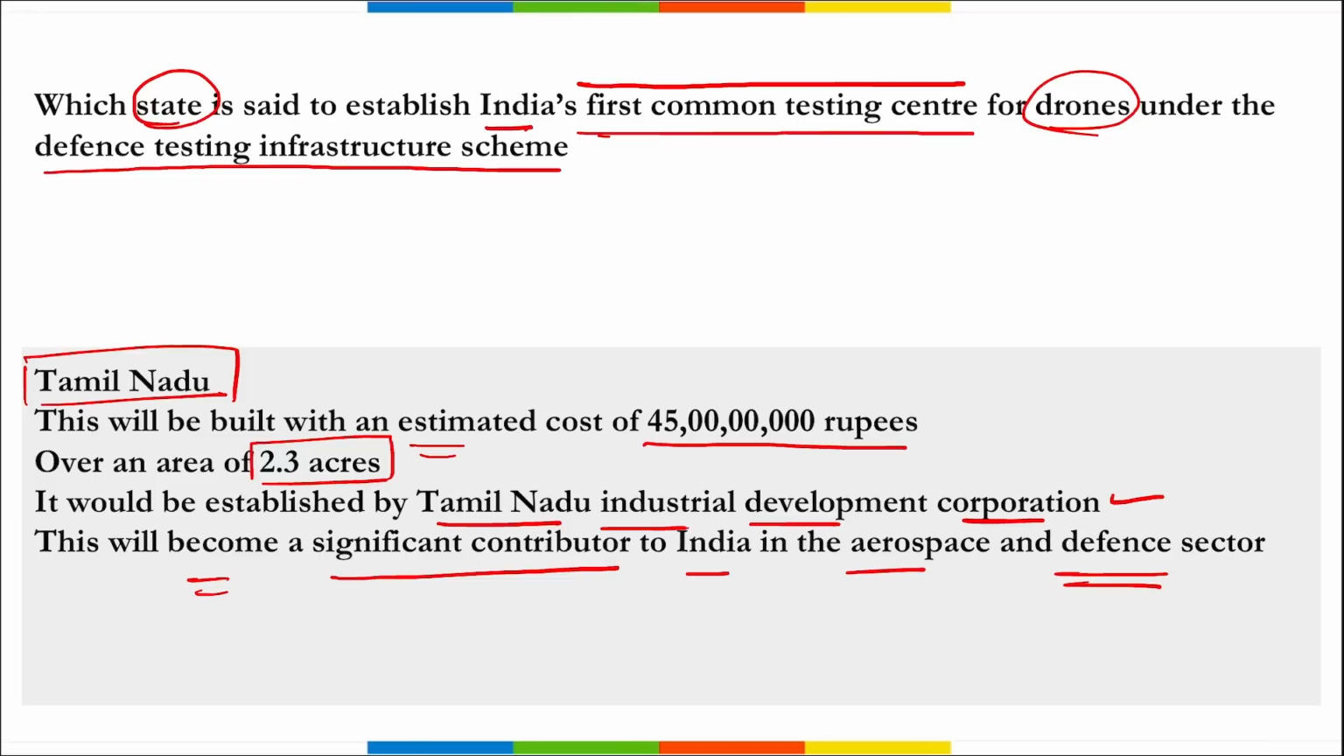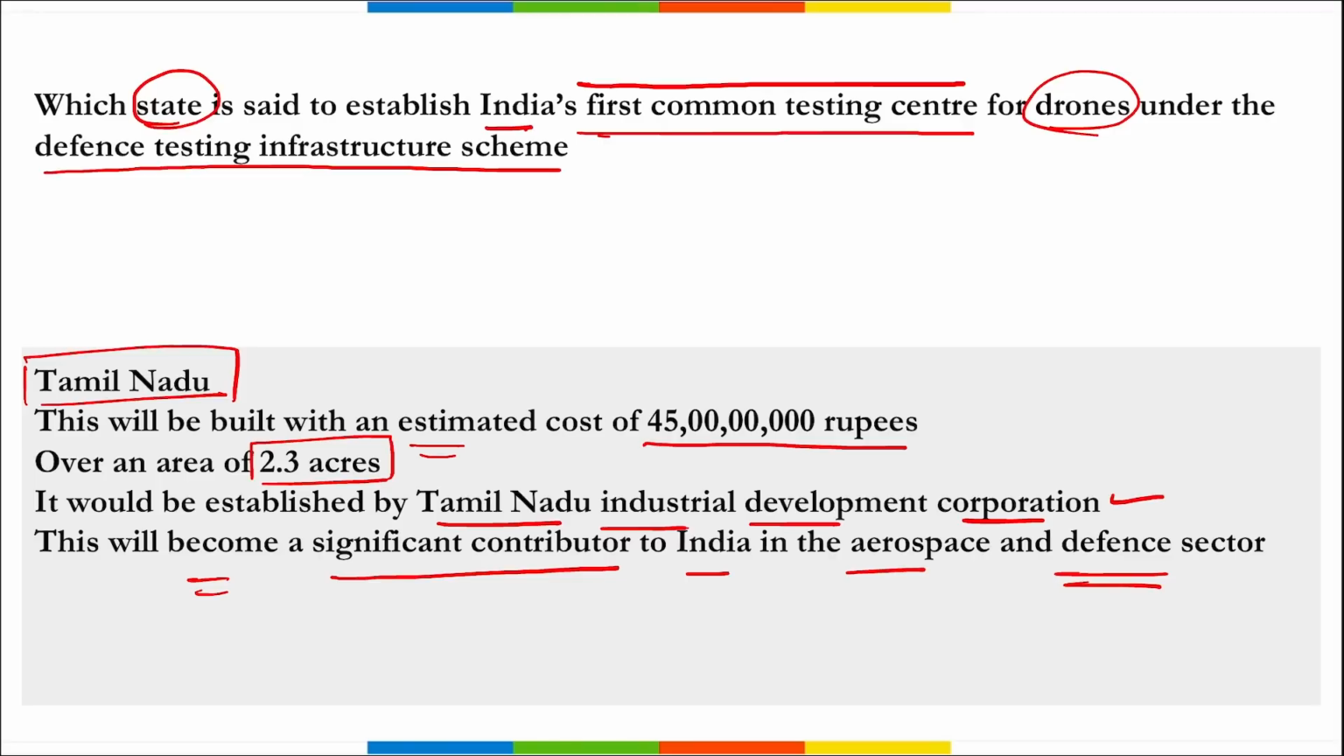Now, this will address the issue, and Tamil Nadu Industrial Development Corporation has initiated the process of setting up various test centers for multiple subdomains, including the UAS, that is your unmanned aerial system. Correct? Then this testing center will enable Tamil Nadu to become a prepared destination for various aerospace and defense companies to set up their operation in India.